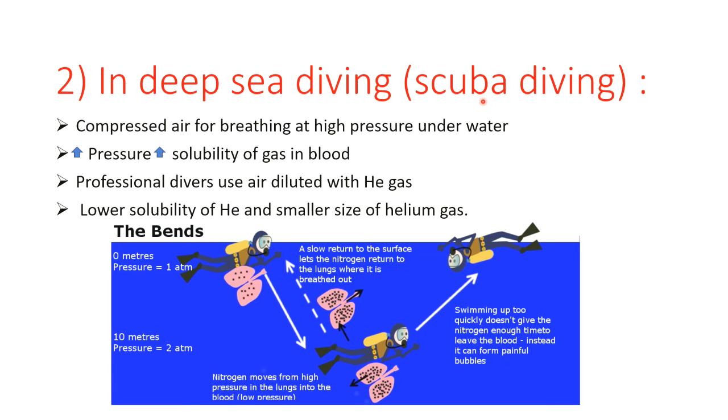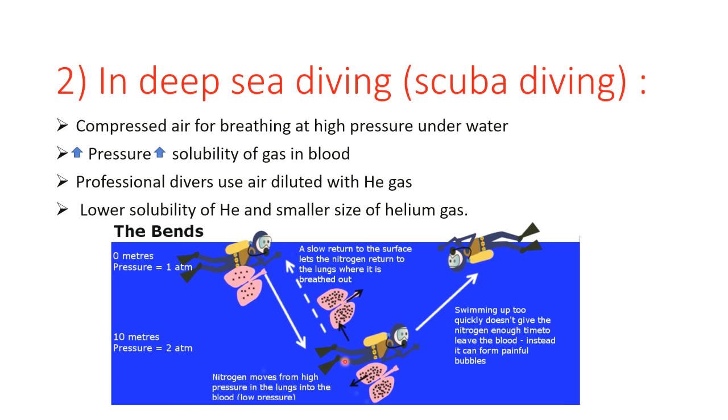Next is deep sea diving, scuba diving. Divers depend upon a compressor for breathing at high pressure underwater. The compressed air is made up of nitrogen and oxygen. Where pressure increases, the solubility of gases increases. For example, under normal conditions, pressure is equal to 1 atm, so nitrogen and oxygen do not dissolve much in the blood. But underwater at high pressure, the solubility of nitrogen and oxygen increases.